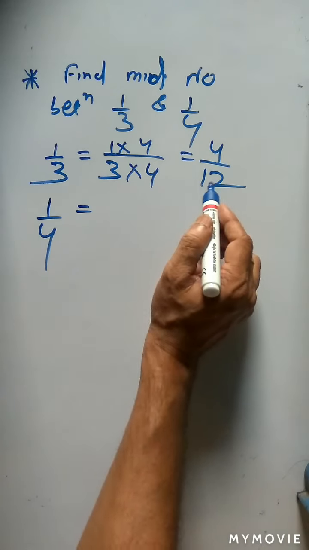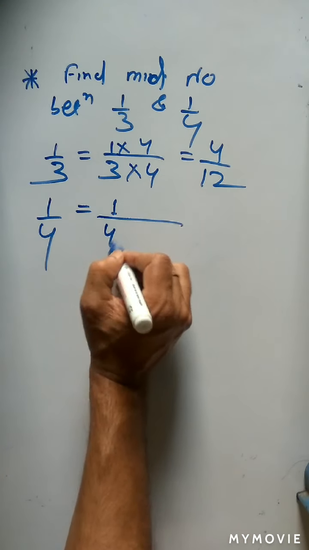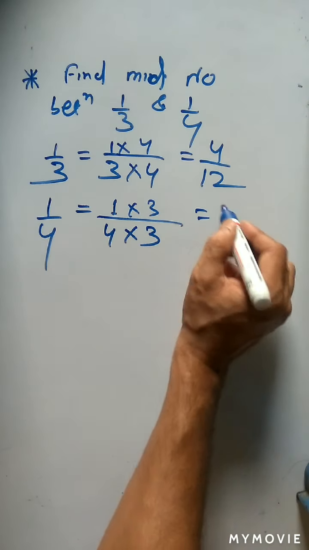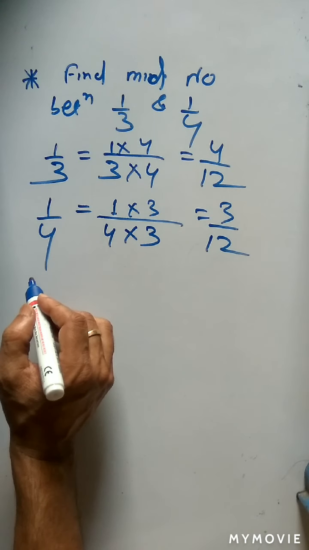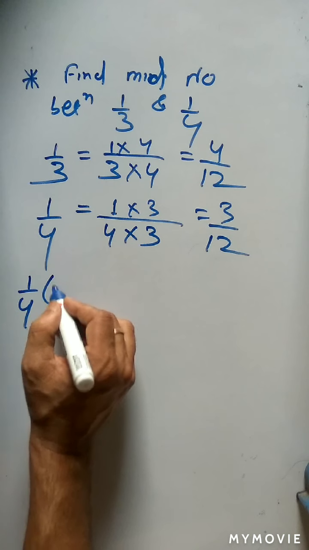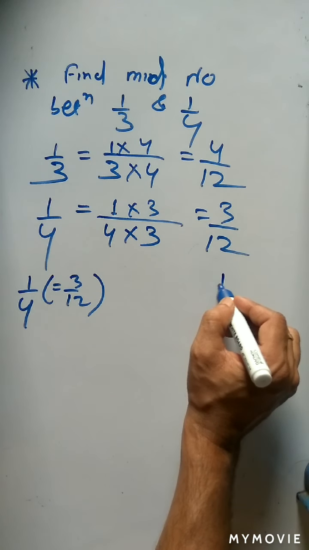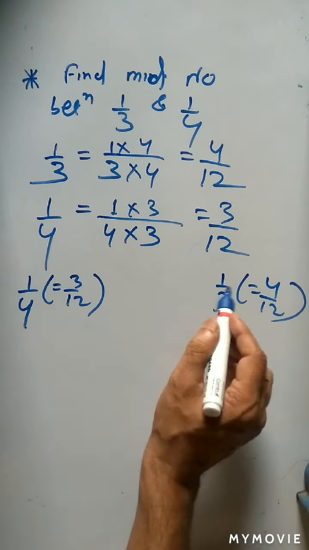Similarly, how will you write 1 by 4 in common denominator? Common denominator means you have to bring it to 12. So that is 1 by 4. Here, how will you make it 12? Multiply 3 here, multiply 3 here. That is 3 by 12. So first number is 1 by 4, which is equal to 3 by 12. Next number is 1 by 3, which is equal to 4 by 12.